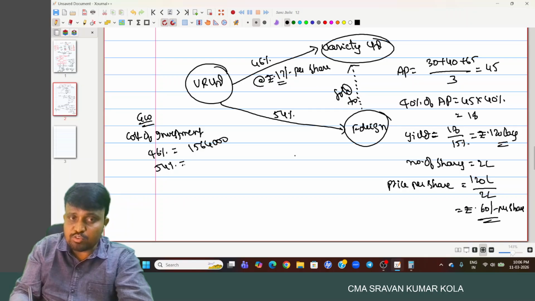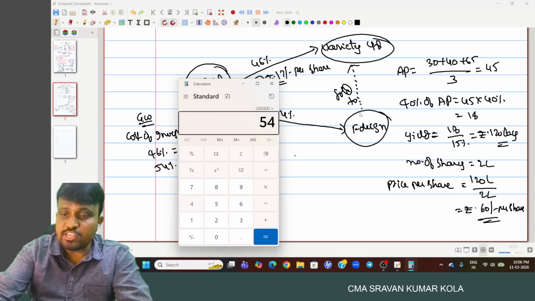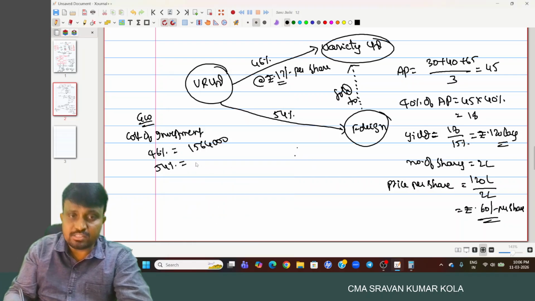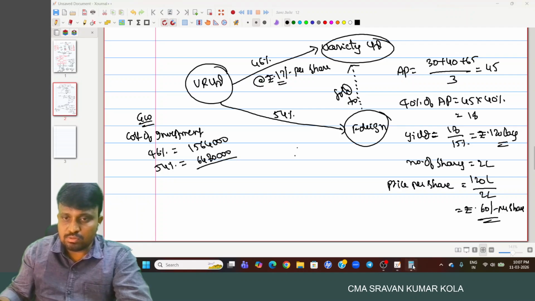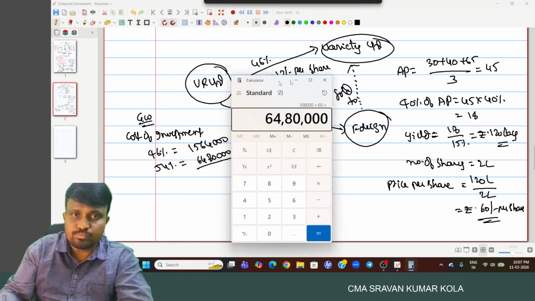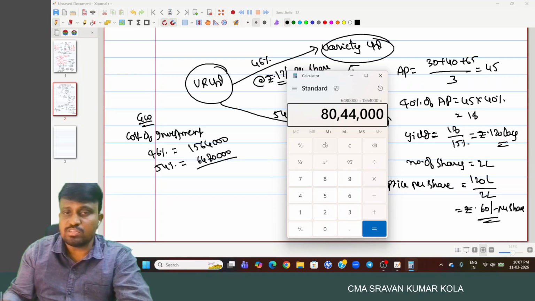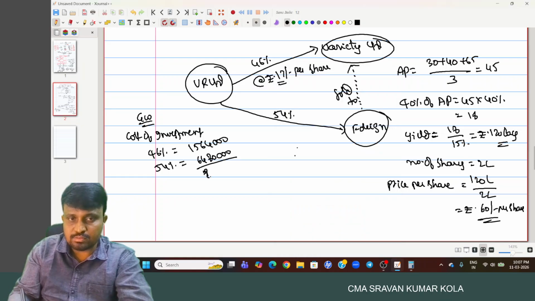And the next 54%, that is 2 lakhs into 54%. Each share they get at what? 60 rupee per share. 64 lakh 80,000. So plus 15 lakh 64,000. How much? 80 lakh 44,000.